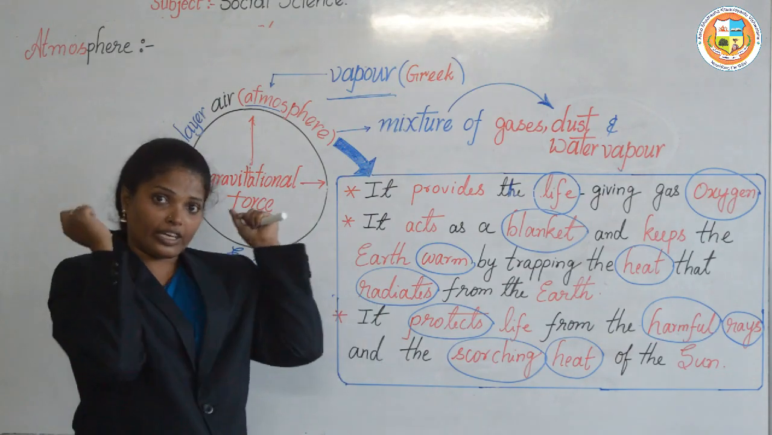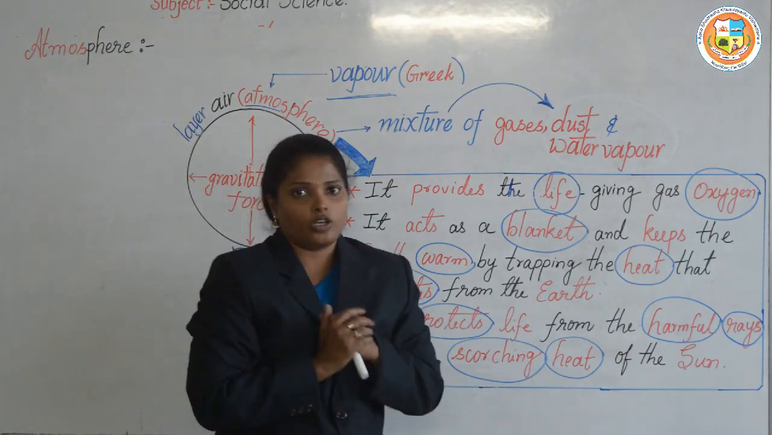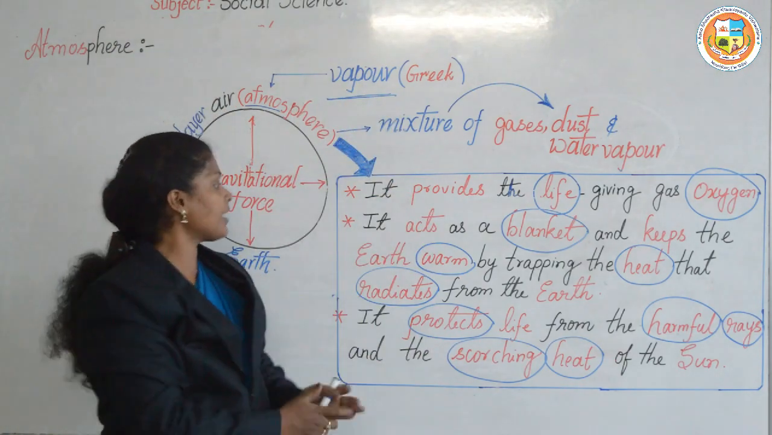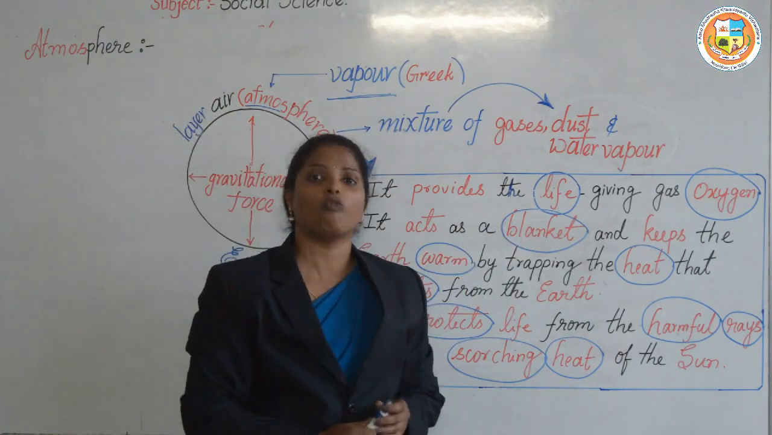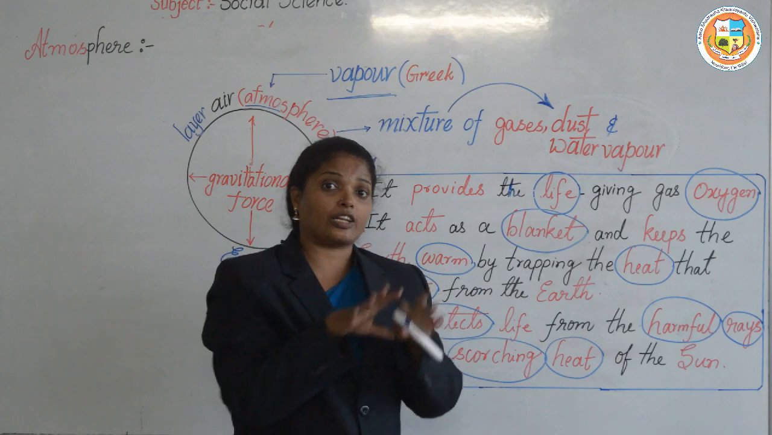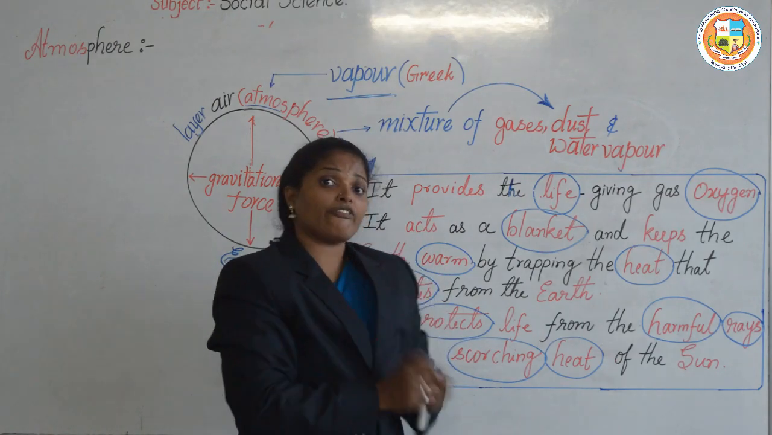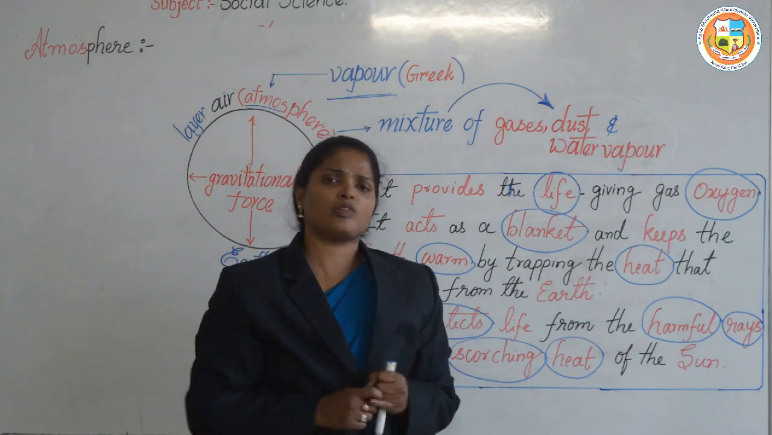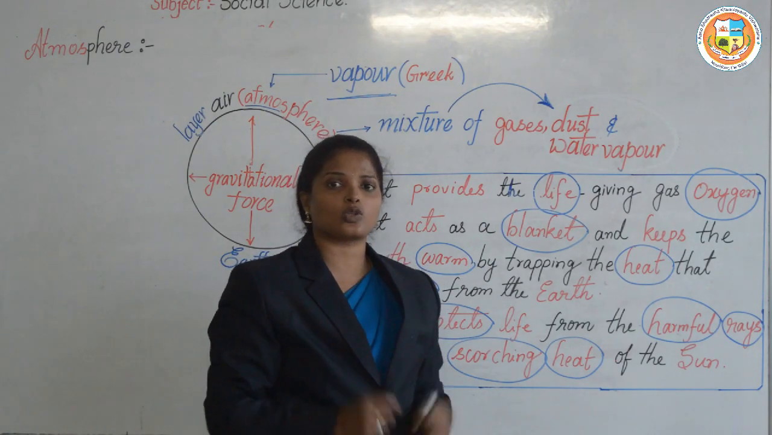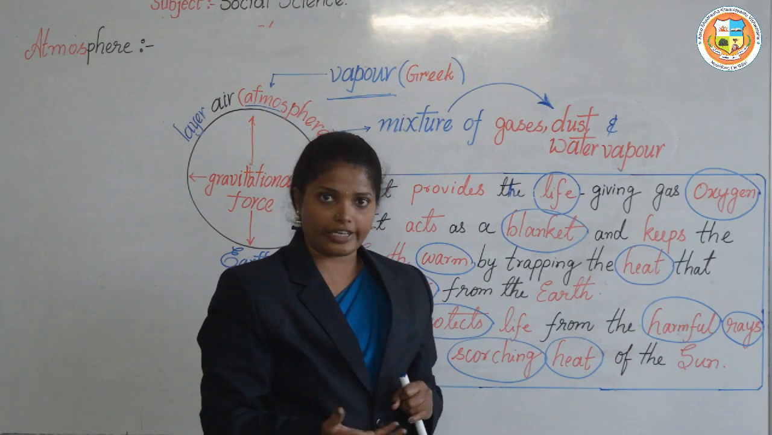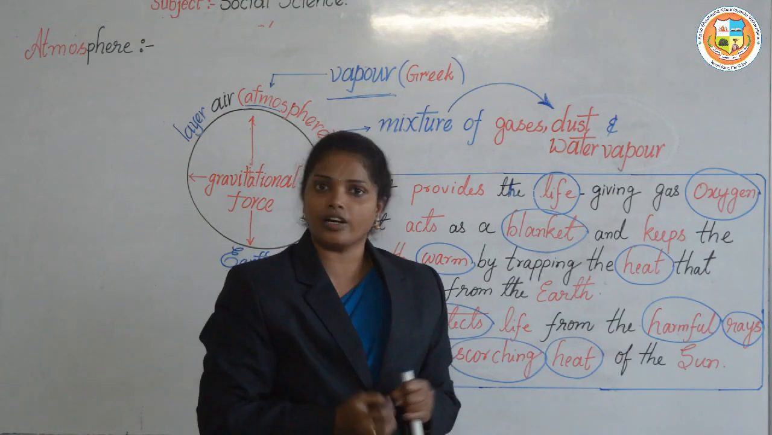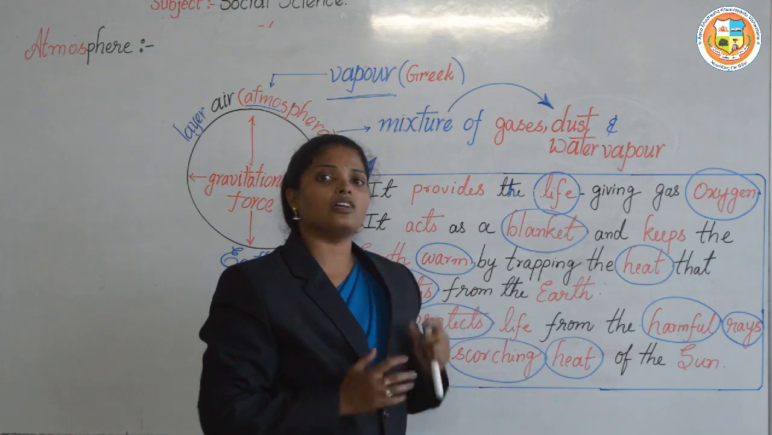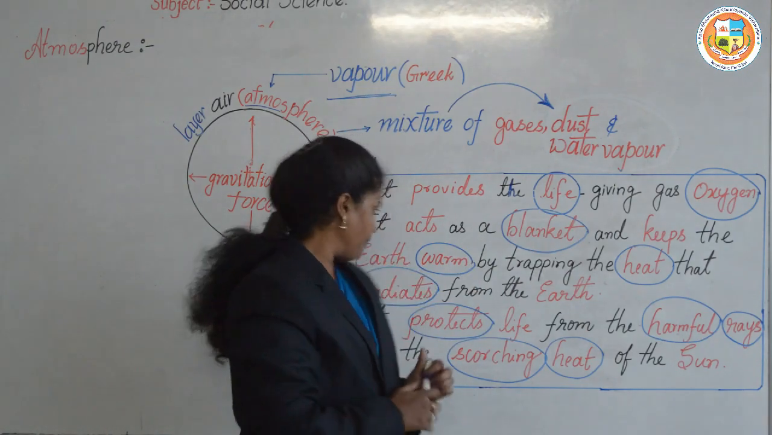I think you know blanket. It will protect you from the cold. In the same way, the atmosphere acts like a blanket and keeps the earth warm. It protects the heat. That's why, if this atmosphere was not there, what will happen? The earth will be very hot in the daytime and very cold in the night time. As the atmosphere is there, our earth is warm at night.